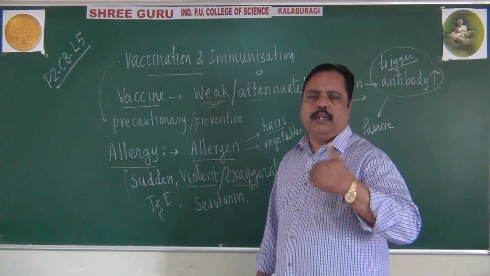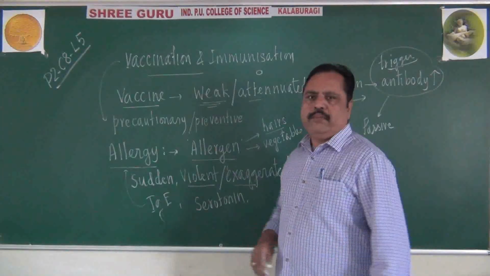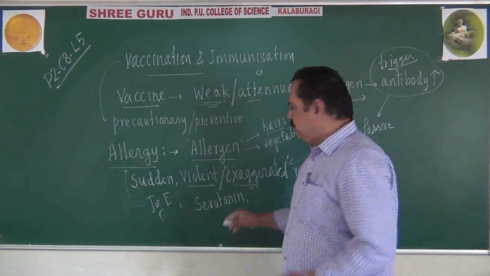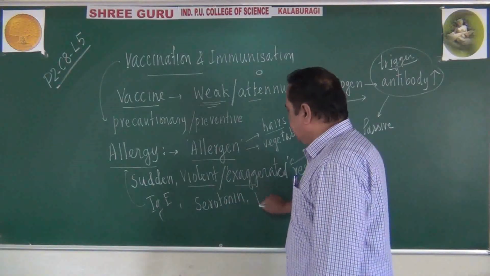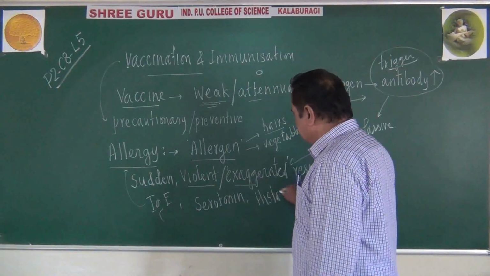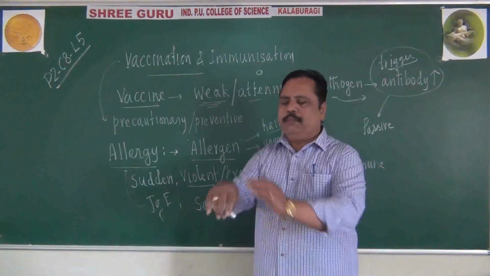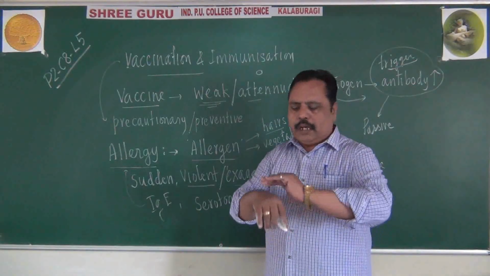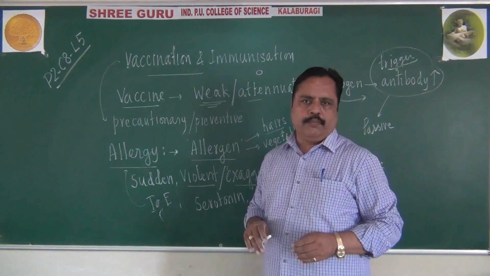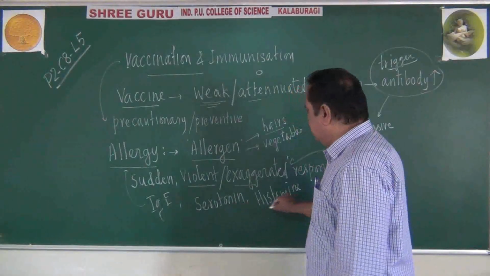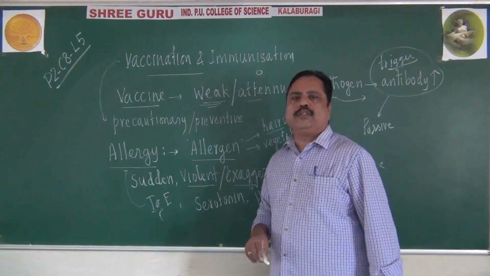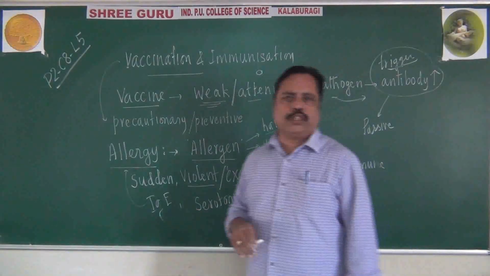There will be production of serotonin, histamine and so on. They will cause inflammation of the skin. Inflammation means red color and swelling happening in the body. Vasodilators are produced during allergy.